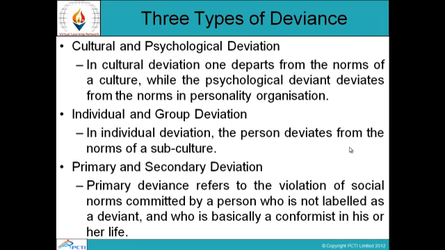Primary and secondary deviation. Primary deviance refers to the violation of social norms committed by a person who is not labeled as a deviant and who is basically a conformist in his or her life. So primary deviance refers to the violation of social norms committed by a person who is not labeled as a deviant, and basically he or she is a conformist in life, but he or she commits a violation of social norms.